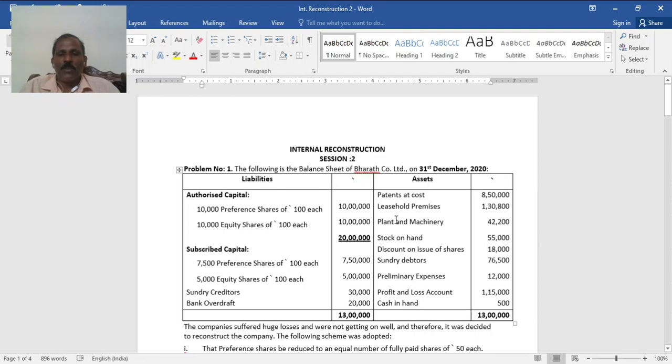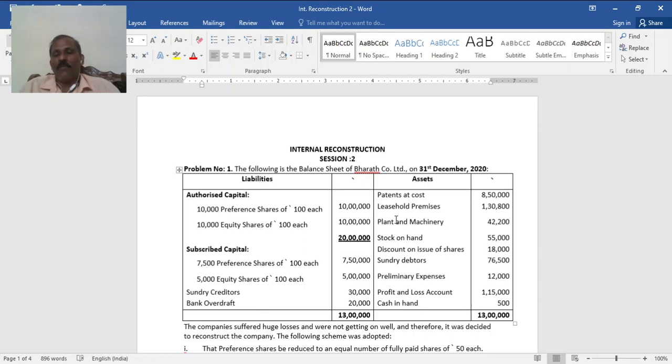The following is the balance sheet of Bharat Company Limited on 31st December 2020. Liabilities: authorized capital, 10,000 preference shares of 100 each, 10 lakh; 10,000 equity shares of 100 each, 10 lakh; total 20 lakh. You are not supposed to take that for the total. Subscribed capital 7 lakh: 7,500 preference shares of 100 each, 7.5 lakh; 5,000 equity shares of 100 each, 5 lakh; sundry creditors 30,000; bank overdraft 20,000; total 13 lakh.